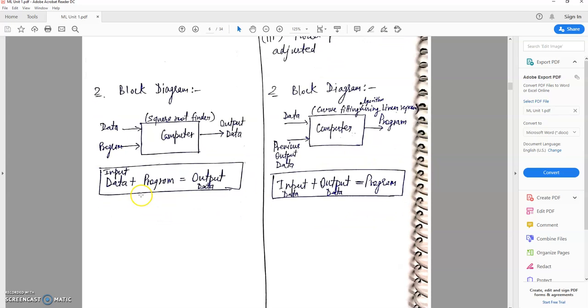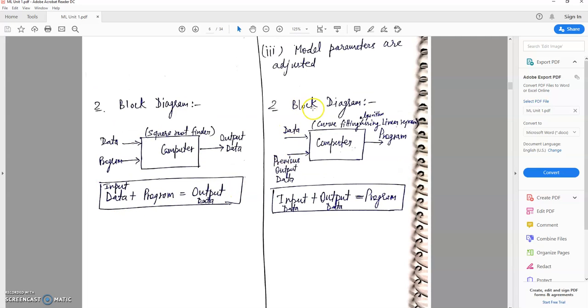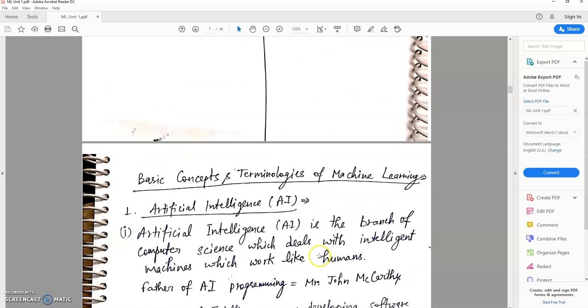For example, we have a square root finder, that is a program, and we provide data to it and we get the output data. So input data plus program is equal to output data. For the block diagram of machine learning, we have input data as well as previous output data. The computer has some algorithm and it provides the output program. So input data plus previous output data is equal to programs.